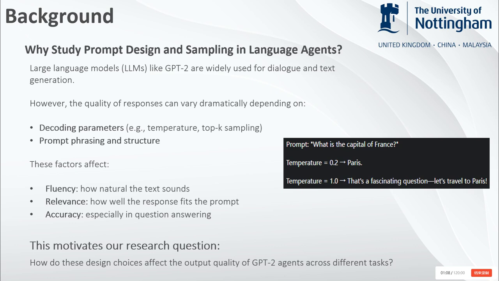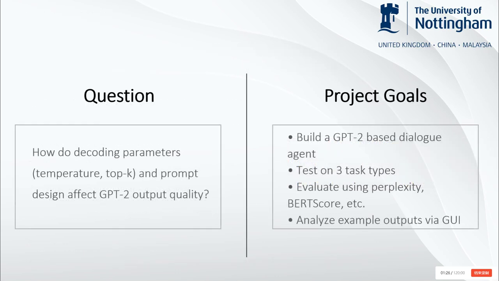So the way we phrase prompts and configure sampling directly impacts fluency, relevance, and correctness. That brings us to the core question. How do prompt design and decoding parameters affect GPT-2's output across different tasks? This project is built to explore that through systematic experiments. How do prompt design and decoding parameters like temperature and top K affect the output quality of GPT-2? On one side, we can tune parameters to control randomness and creativity. On the other, we can craft prompts to guide intent and focus.